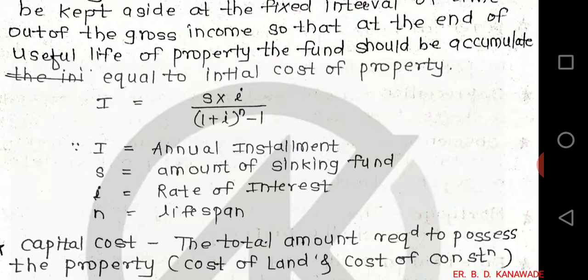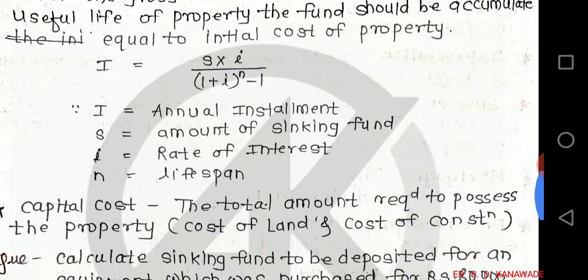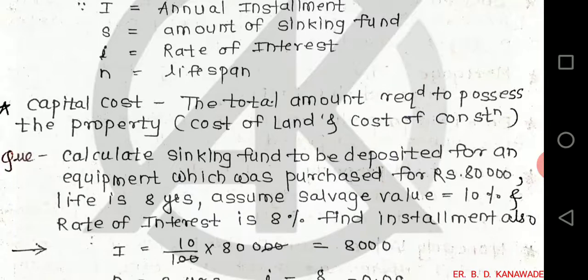I = S × i / ((1 + i)^n − 1), where I is equal to annual installment, S is equal to amount of sinking fund, i is rate of interest, n is lifespan or years. Capital cost: the total amount required to possess the property is nothing but capital cost, cost of land and cost of construction.